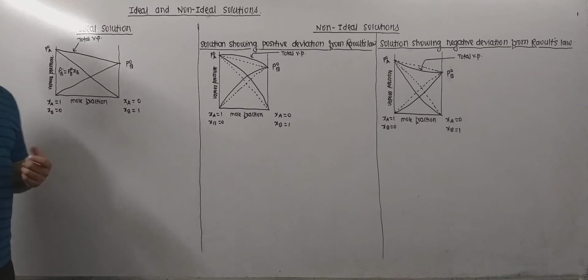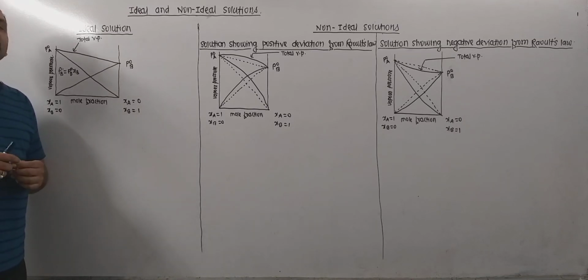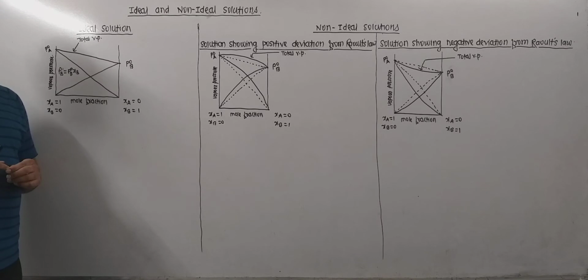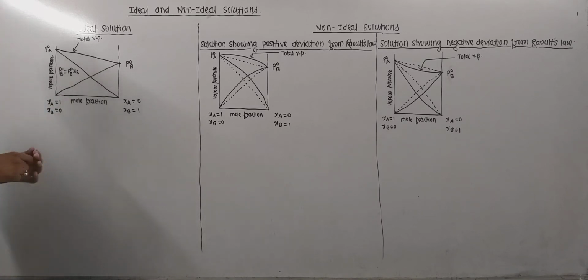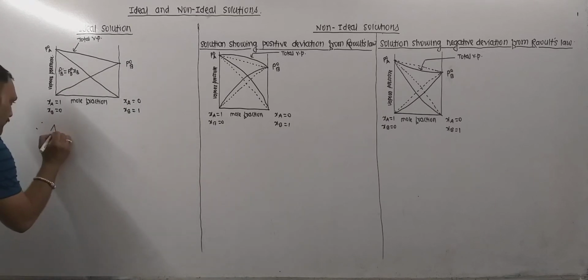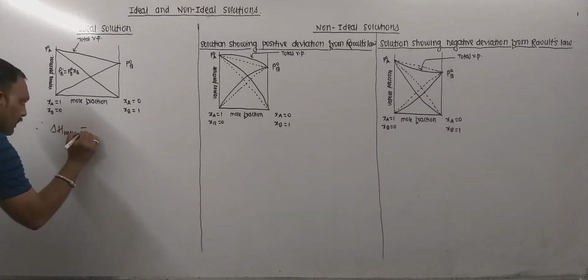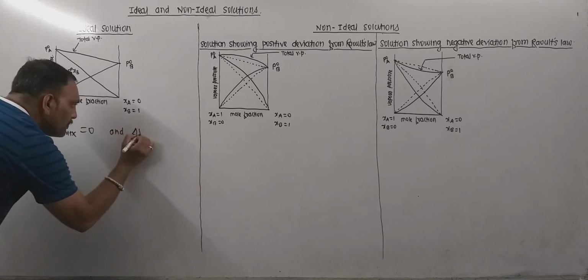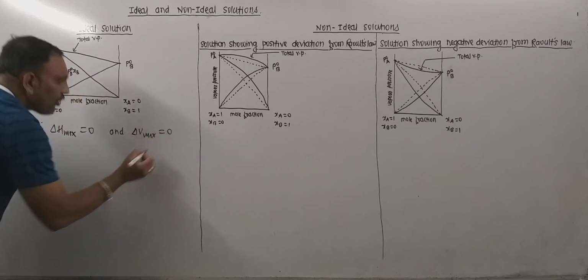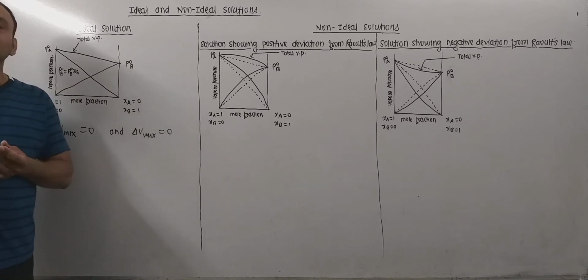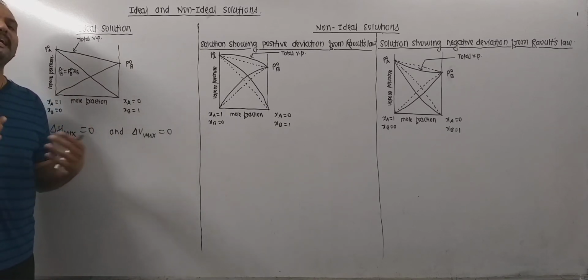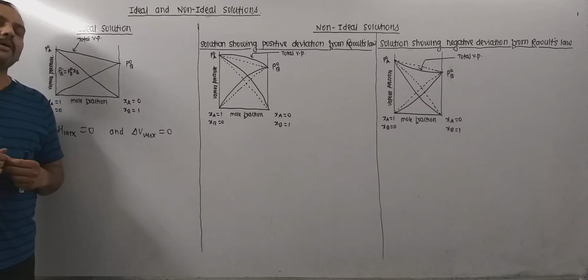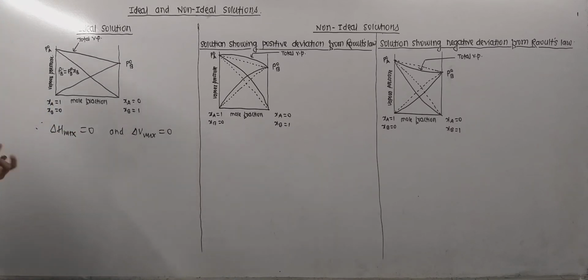Now let's see a mixture obtained by mixing two components A and B. When we mix two components to prepare an ideal solution, remember the enthalpy change of the mixture is exactly equal to 0. I mean no enthalpy seems to get changed, and hence the volume change of the mixture is recorded also 0. So when we mix two components in order to prepare an ideal solution, it is found that no volume has changed.